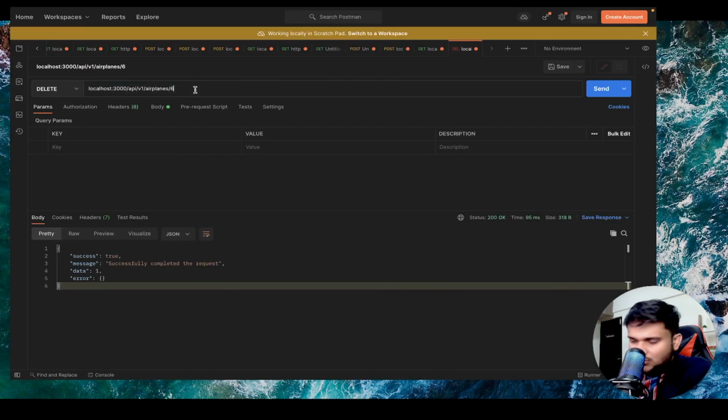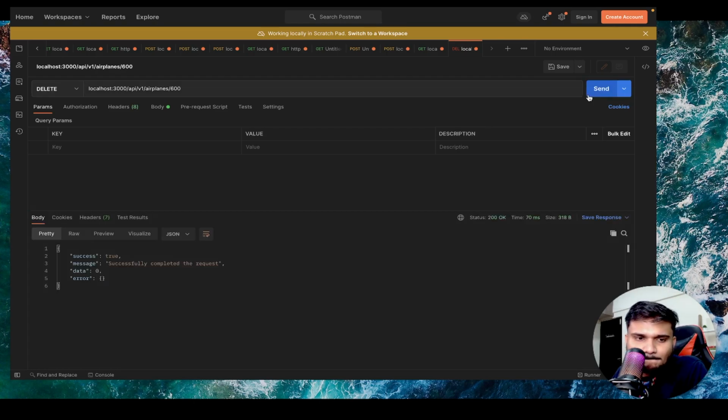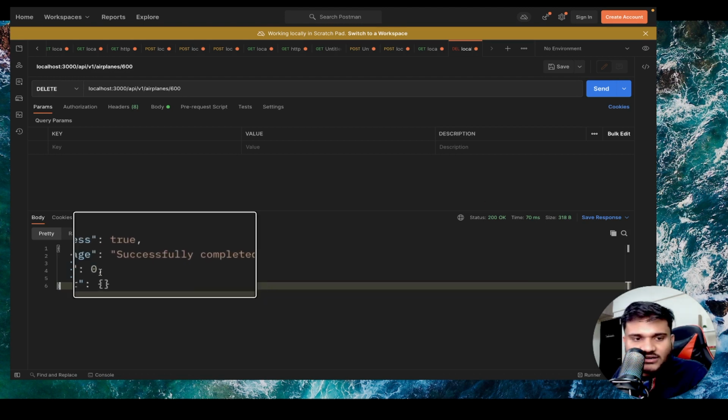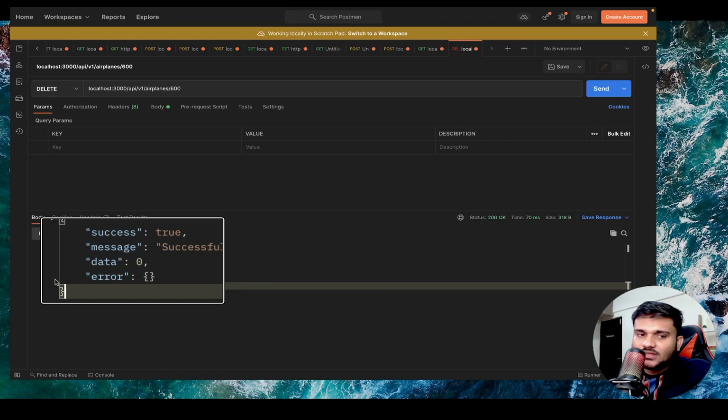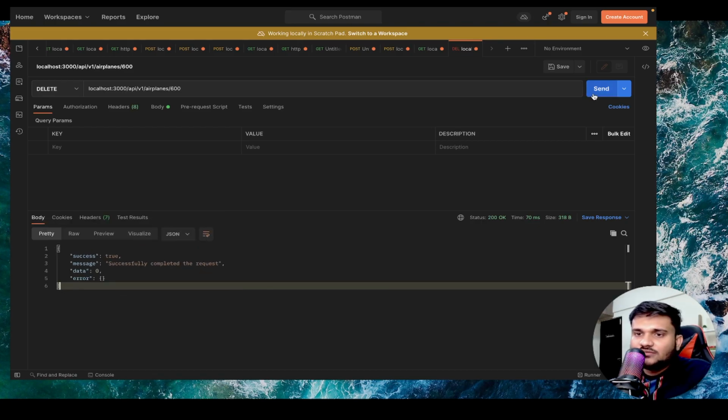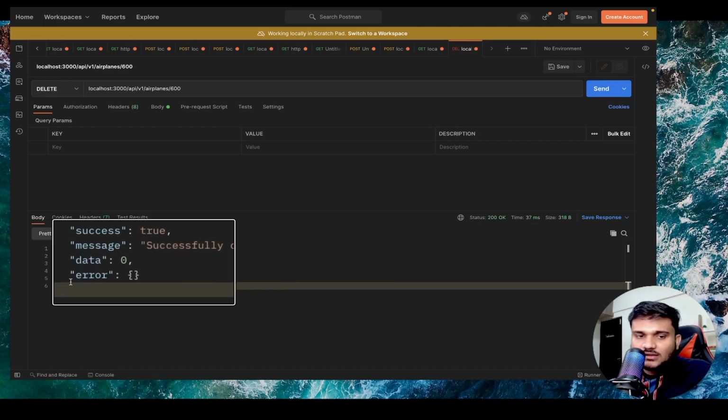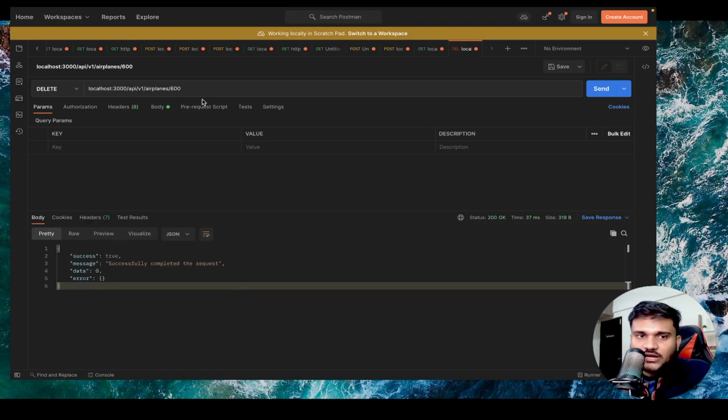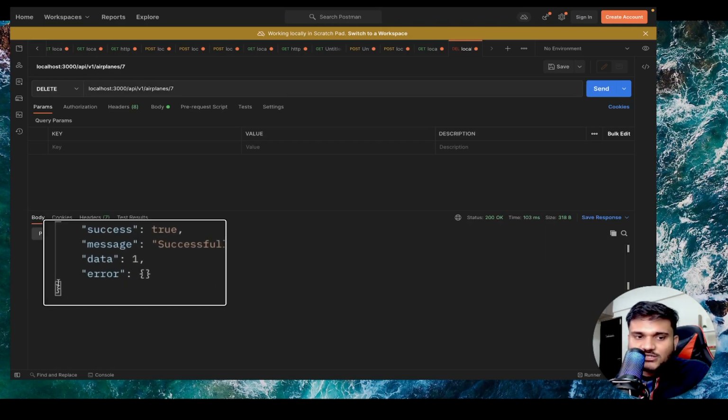But what if you do 600? This airplane doesn't exist, right? Let's see what happens. If you send it, you can see it still successfully completed the request. But the difference is in this data property. If you try to delete something which is not present, Sequelize actually returns you 0. And if you try to delete something which is present, for example, let me delete the 7th record, then it sends you 1.